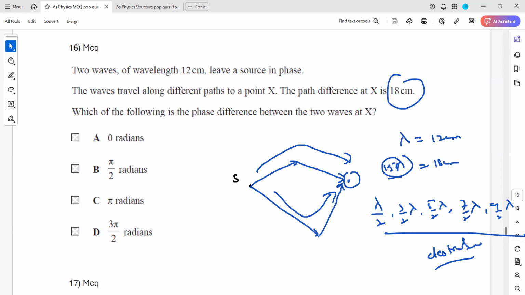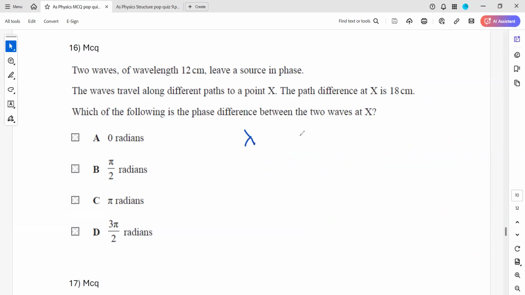So pi is representing 180. You can do it this way, or there's also another way. Look, we know one wavelength. If there is one wavelength, what is the phase difference? You can compare the path difference and the phase difference in this way. When there is one complete wavelength, the phase difference is 2 pi. So if we have 1.5 wavelengths, what will the phase difference be? It will be x. You can just cross multiply.